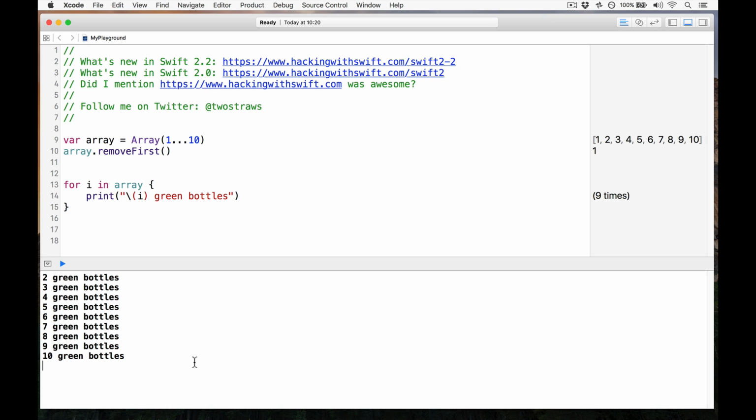Fantastic. Fixing bugs while demoing features. I love it. I should warn you though, if you look at the signature for this thing, remove first, it